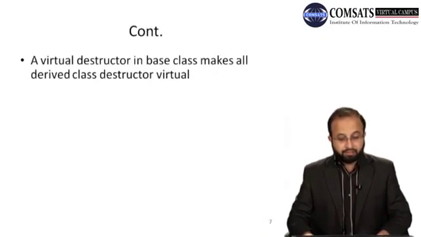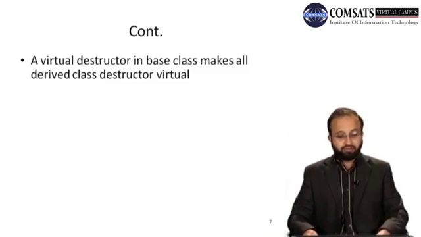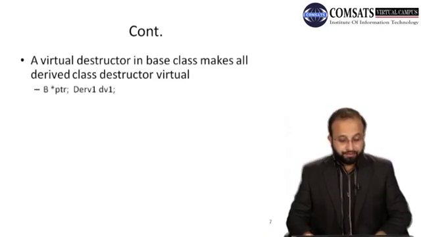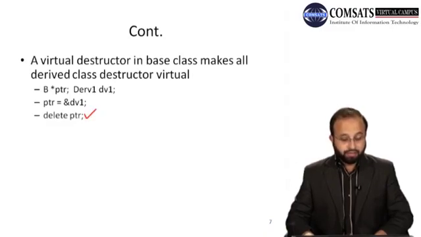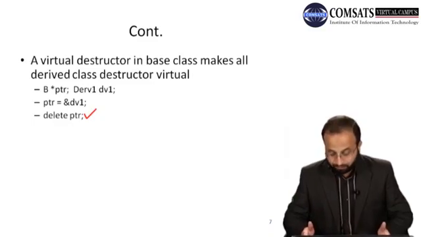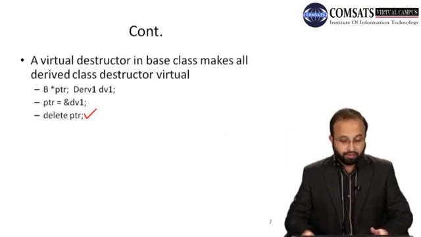A virtual destructor in the base class makes all the drive class destructors virtual, right? So if we have a virtual destructor in the base class, then all the destructors in the drive classes will be assumed virtual. Now if we have a pointer of a base class and a drive class object dv1, and we assign the address of the drive class object to the pointer, and then we call delete ptr. Now this function is executed because the destructor is virtual in the base class, okay. So when the destructor is virtual, all the destructors in the drive classes are assumed virtual.